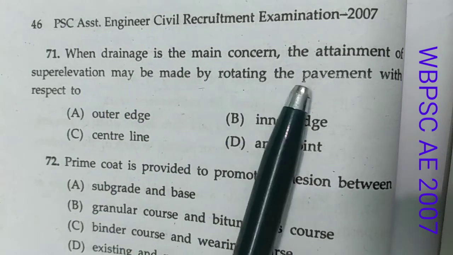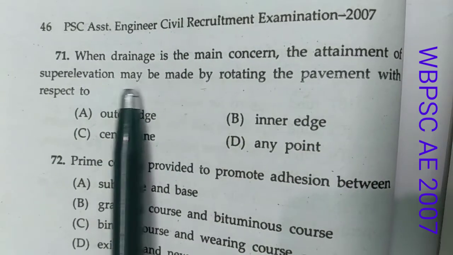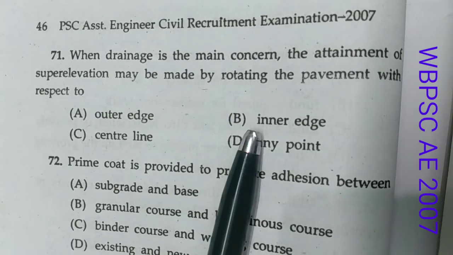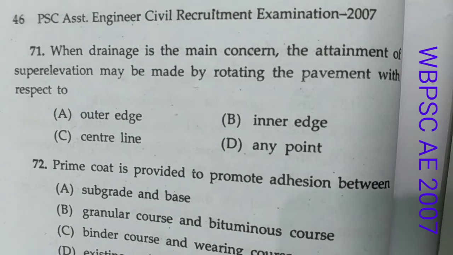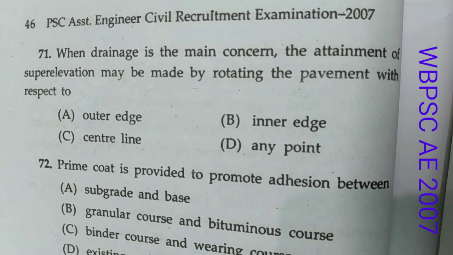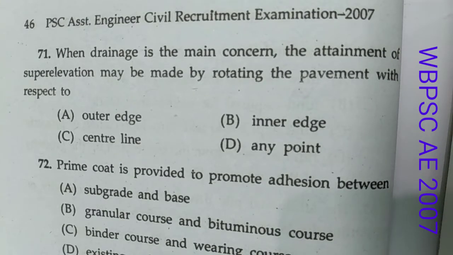Now question number 71. When drainage is the main concern, the attainment of the super elevation may be made by rotating the pavement with respect to option B, inner edge is the answer. Rotation about the inner edge profile of traveled way is generally preferred when lower edge profile is of concern, such as when the profile is flat and the inside edge of the roadway needs to be controlled for drainage purpose.